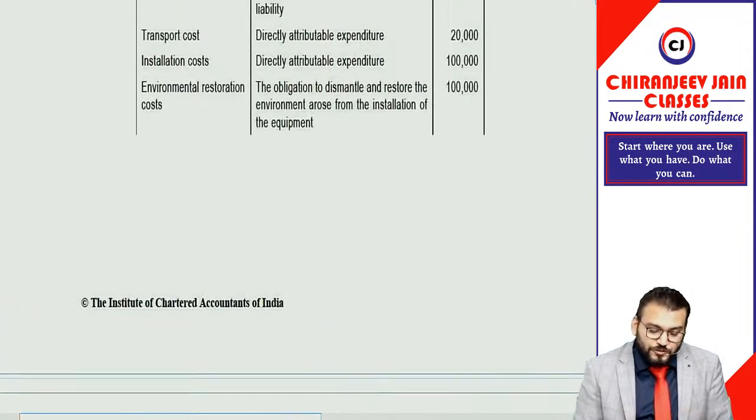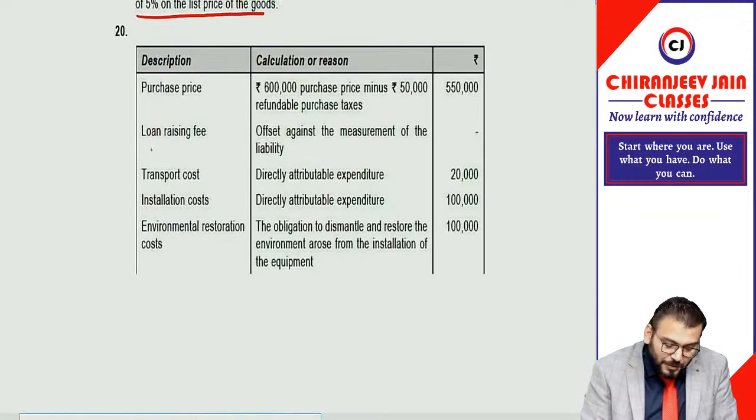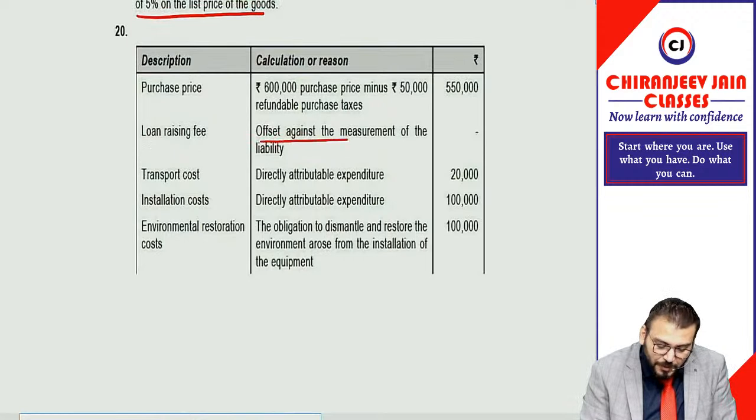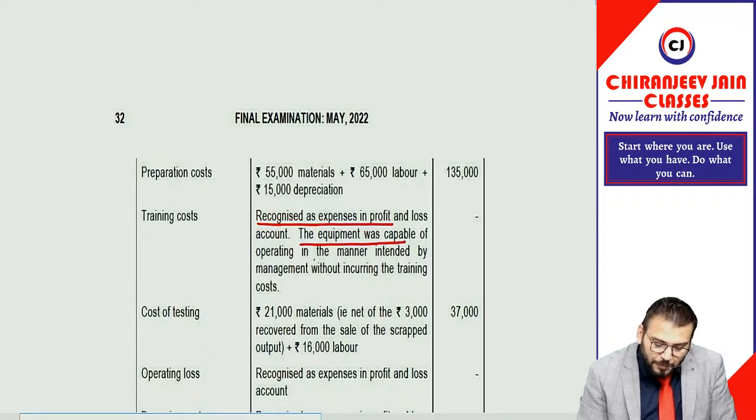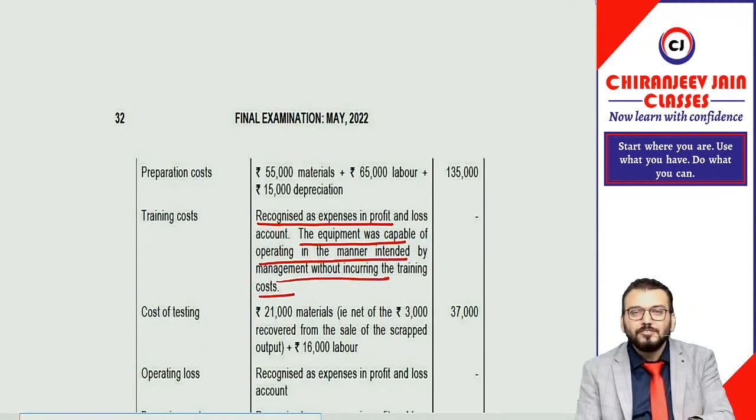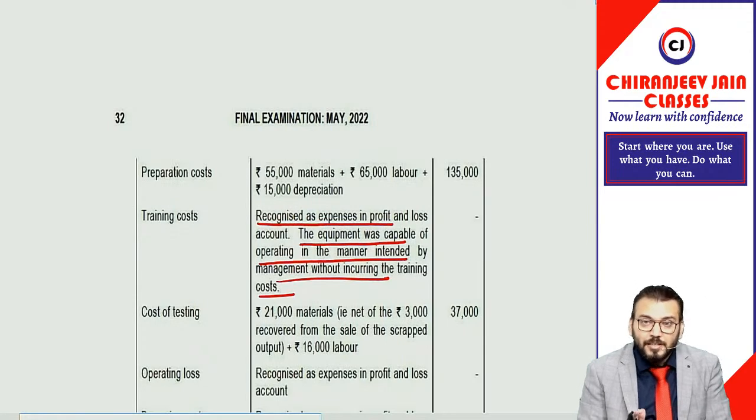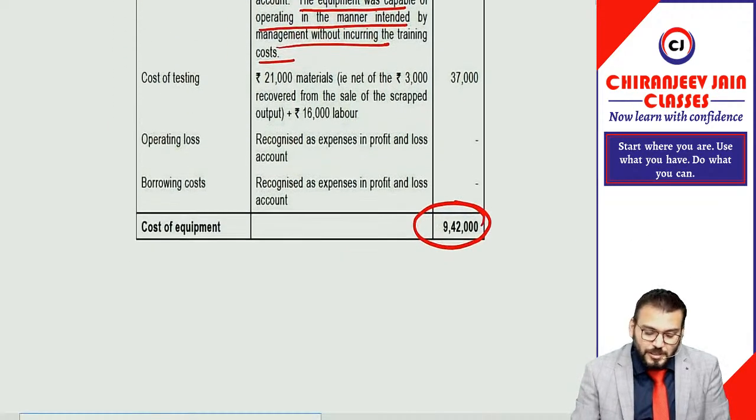Whenever this type of question comes, you can see the explanation is given. Loan raising fee is offset against the measurement of the liability, transportation cost is directly attributable expenditure. Then these are all given. Then preparation cost and training cost are recognized as an expense in P&L. The equipment was capable of operating in the manner intended by the management without incurring such training costs. Means this is not directly attributable. This reasoning should also be given for this type of question, correct?